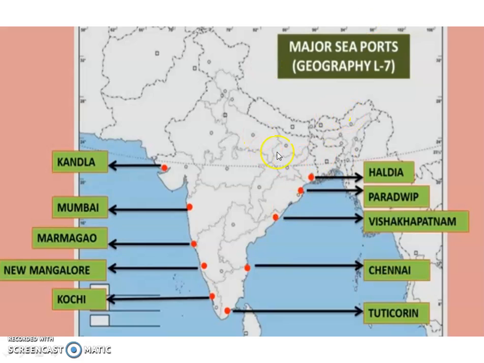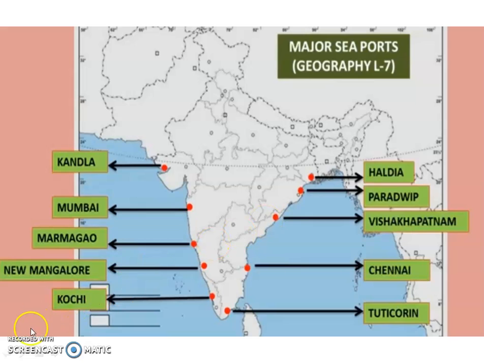Then finally Haldia. Haldia is an inland riverine port. This port serves a very large and rich hinterland of the Ganga-Brahmaputra basin, and it is a tidal port. Haldia port was also developed as a subsidiary port in order to relieve growing pressure on Kolkata port. So this is Haldia port and it is located in West Bengal. Here is the exact place for Haldia.